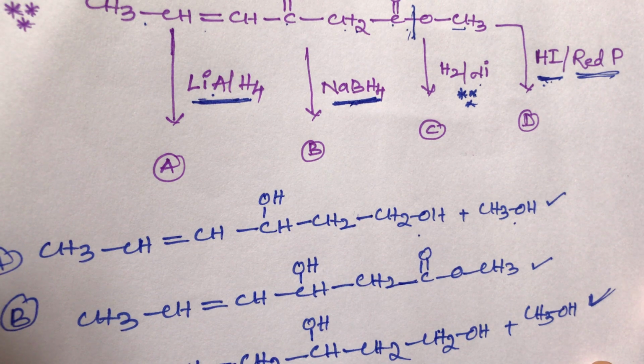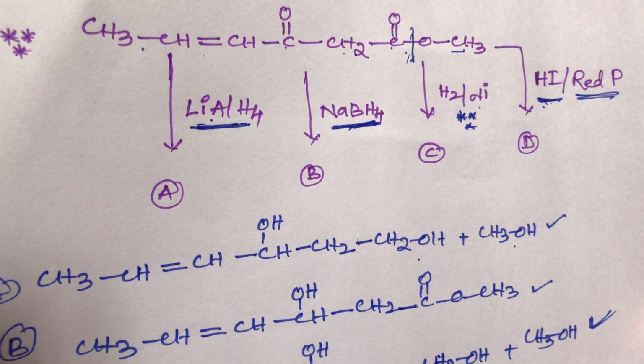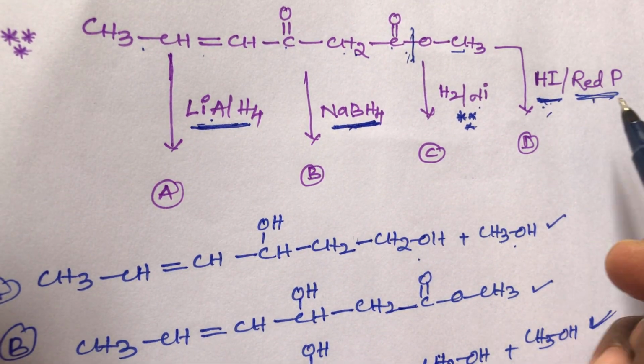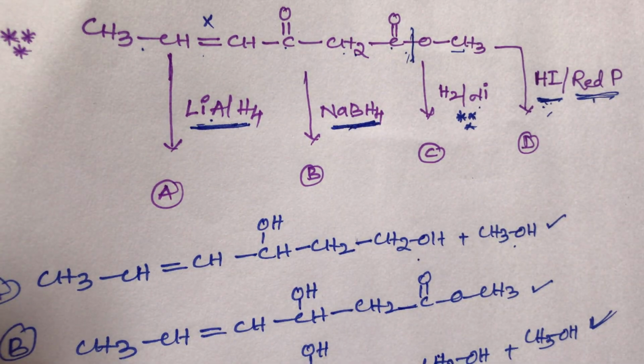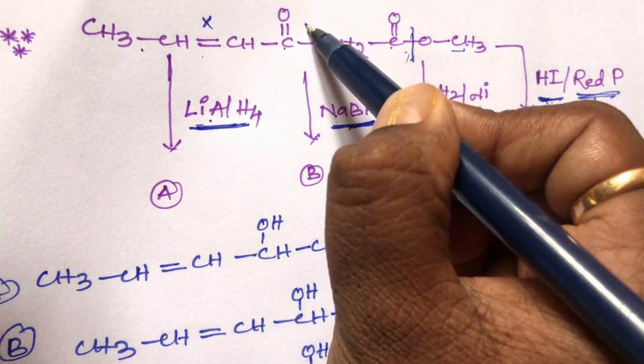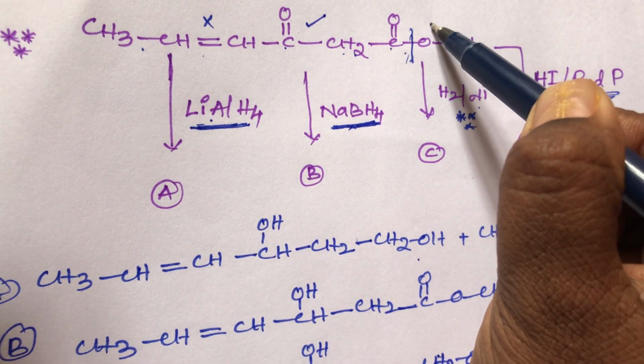You remember, student, HI with red phosphorus can reduce aldehydes, ketones, acid chlorides and esters also, but it cannot reduce the double bond, student. It can reduce the keto group and the ester also.